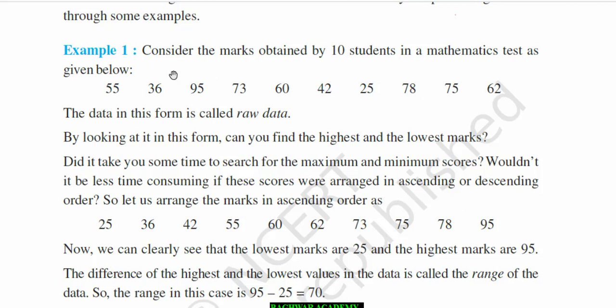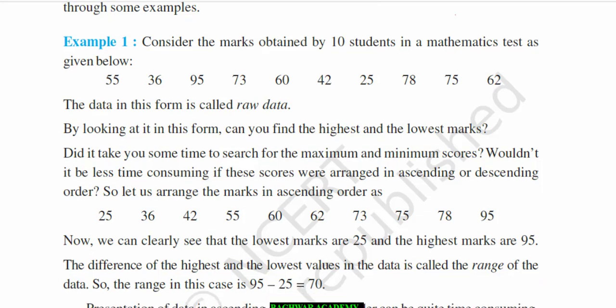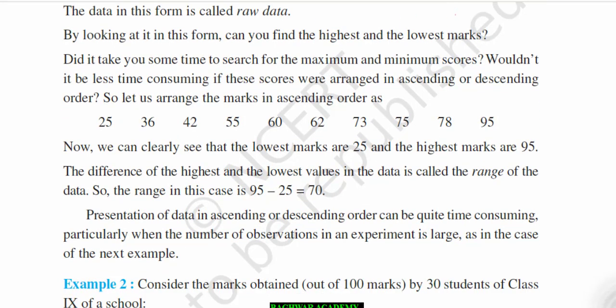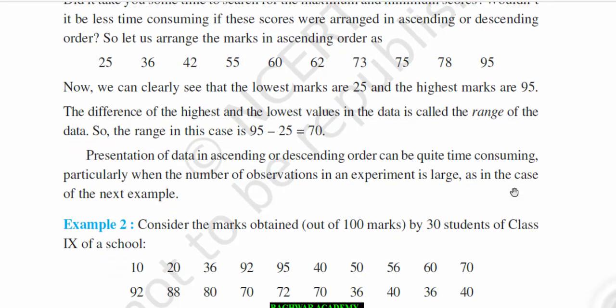Just you see, here also we can find the minimum or maximum marks, but if it is arranged in ascending or descending order, it will be easier to find. Now we can clearly see that the lowest marks are 25 and the highest is 95.